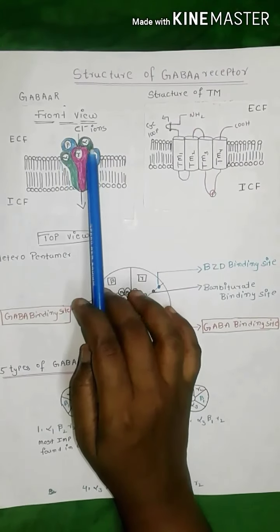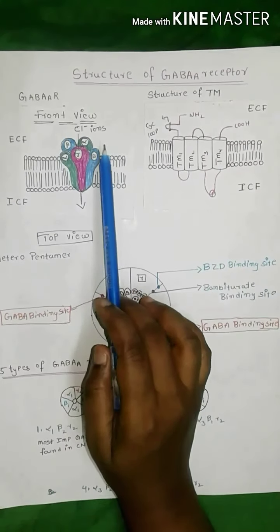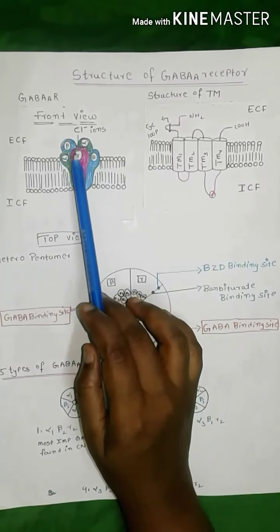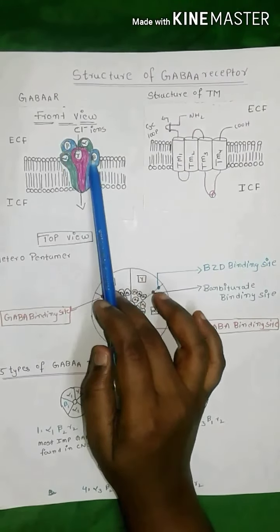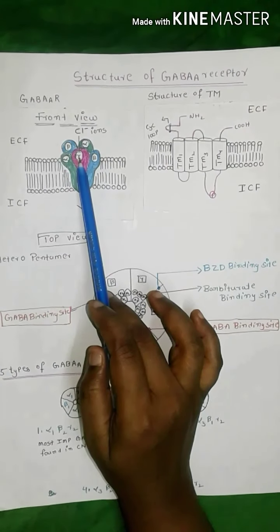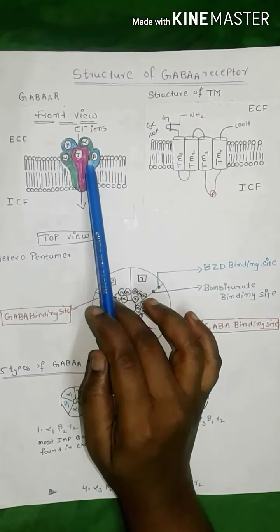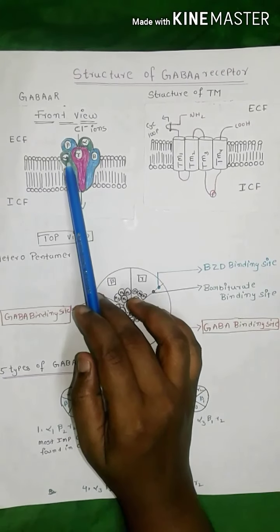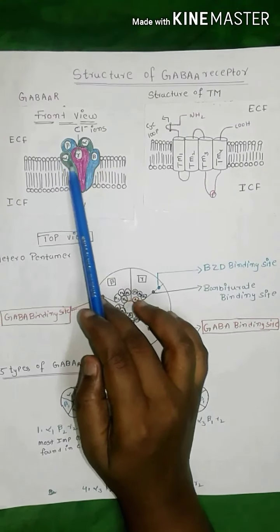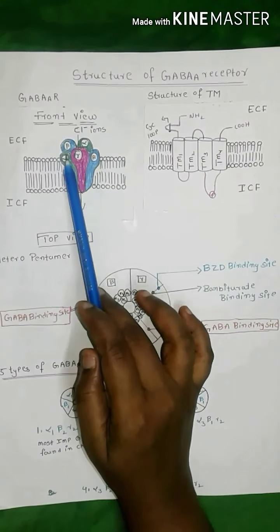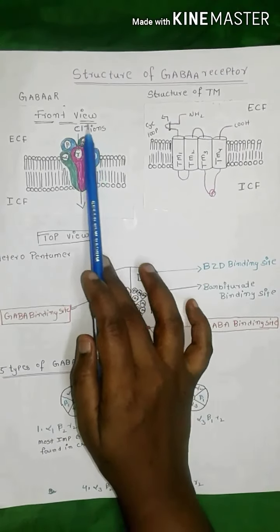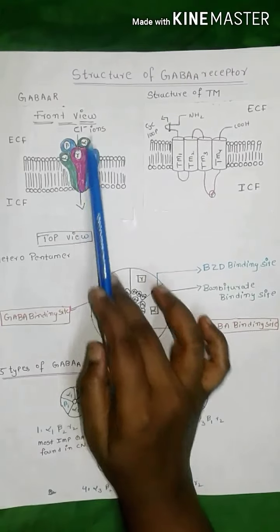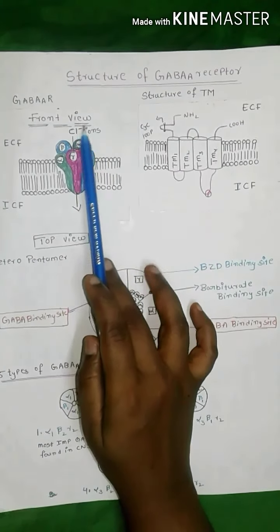This GABA A receptor is a pentamer. Pentamer means it contains 5 subunits: 2 alpha subunits, 2 beta subunits and 1 gamma subunit. They allow only chloride ions. They are selective anion receptors.